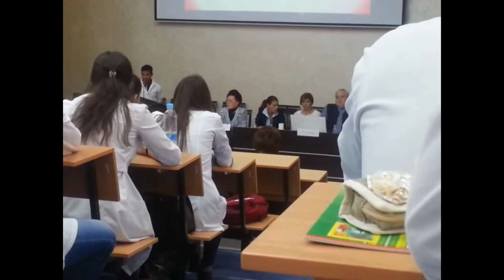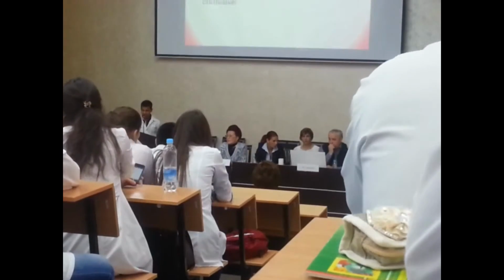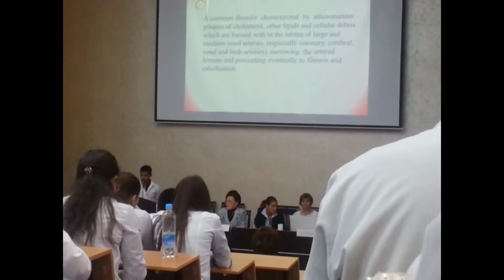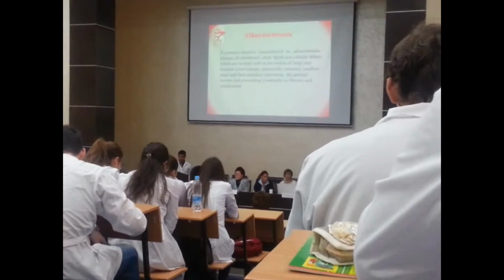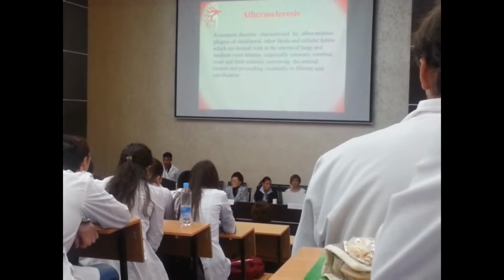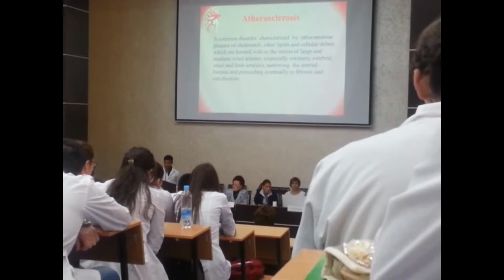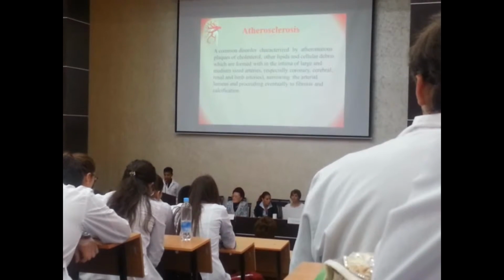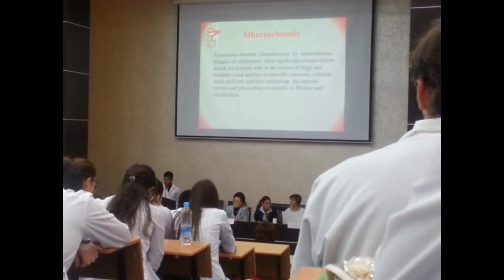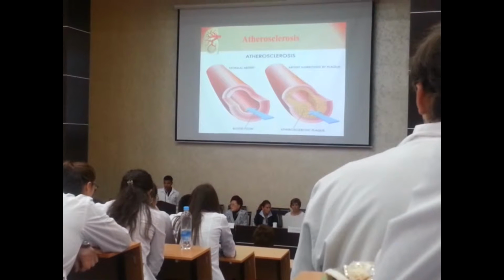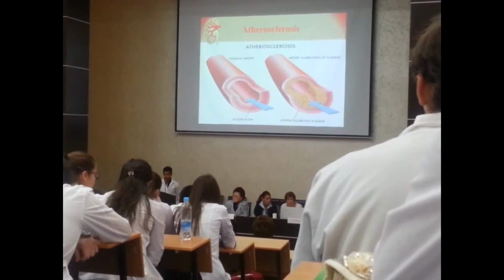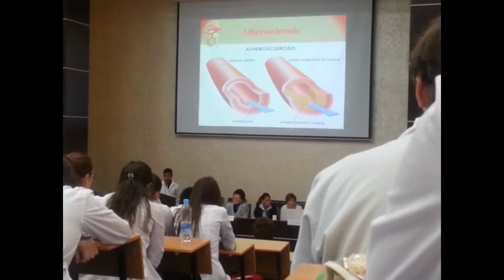Atherosclerosis is a common disorder characterized by atheromatous plaques of cholesterol, other lipids and cellular debris, which are formed within the intima of large and medium-sized arteries, especially coronary, cerebral, renal and limb arteries, narrowing the arterial lumen and proceeding eventually to fibrosis and calcification. Here you can see the difference between the normal artery and atherosclerotic arteries.